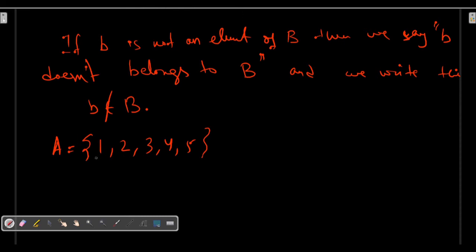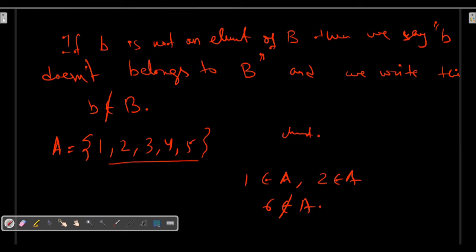If the element is in this collection, then I will say yes, the element is in A. That means I can say 1 belongs to A, 2 belongs to A, but 6 does not belong to A. So when I say a belongs to A, that means a is an element of A. Similarly, if 6 does not belong to A, that means 6 is not an element of A. It is very clear.